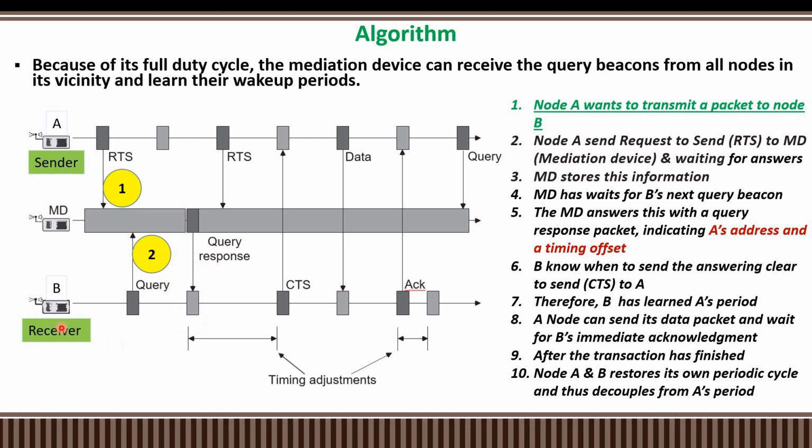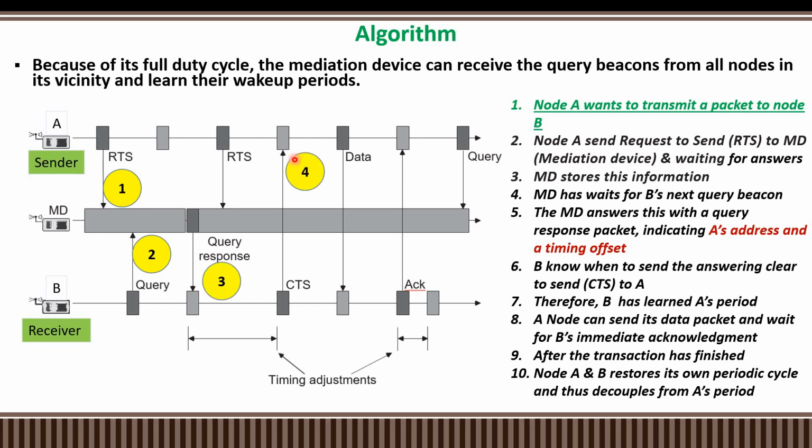Then it will wake up and adjust the corresponding wake up time and sleep time. Based on node A's wake up time and sleep time, it will send a clear to send (CTS) packet to the sender A. That is the next process.